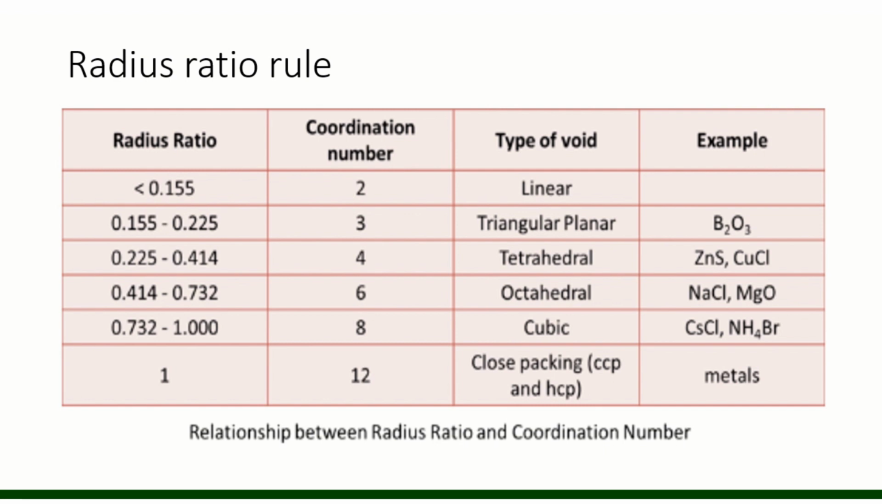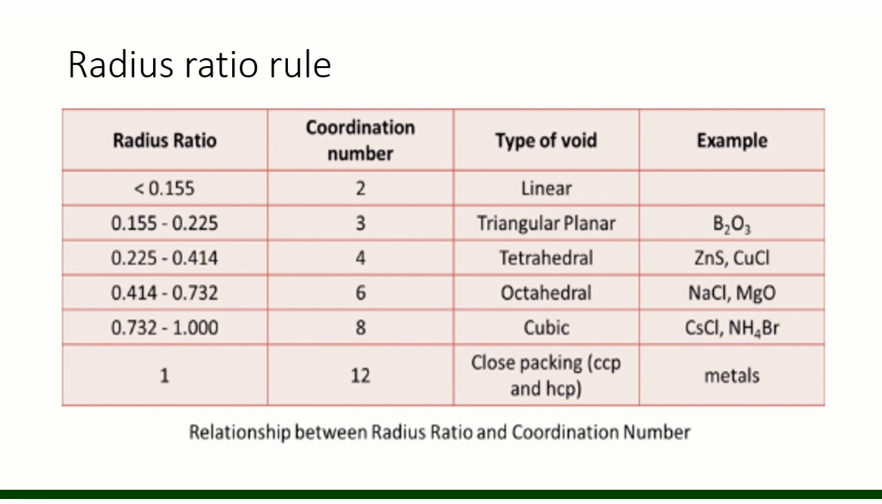And if we have a radius ratio, we can find the coordination number and type of void. If we have the coordination number, we can find the type of void and radius ratio, and the probable radius of cation and anion. Right? So this is the radius ratio.